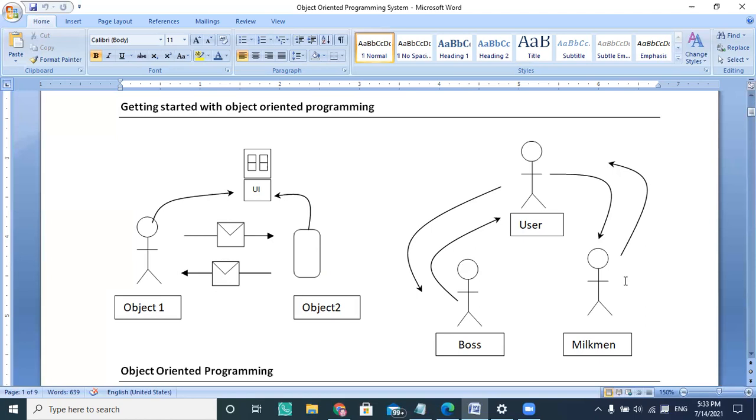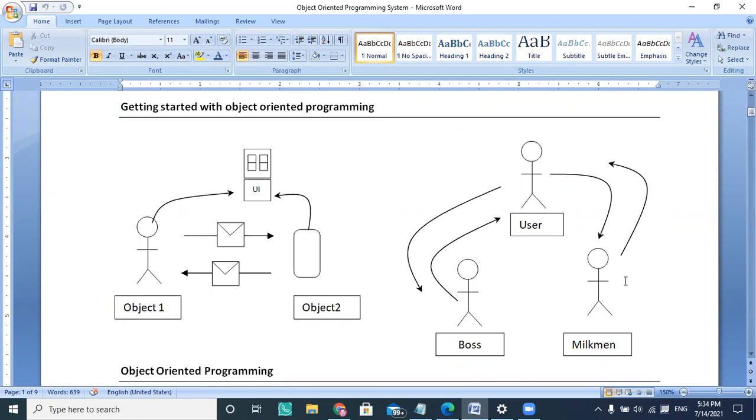Similarly, if you're talking about human beings, one human being is interacting with one or more other human beings by passing a message, and the other human being also takes the message. We saw in the last video that I'm a user and I'm asking a milkman to deliver milk back to me.